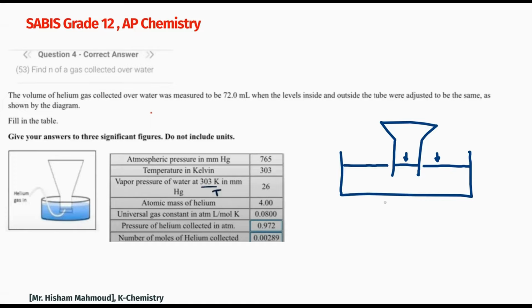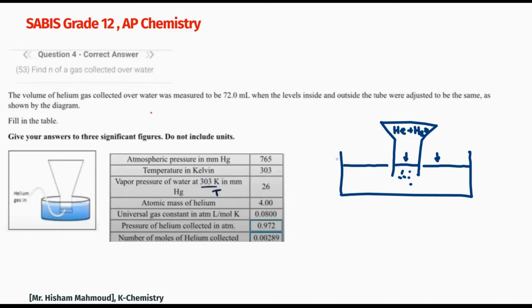First, let's note the data. The atmospheric pressure is 765 millimeter Hg, the temperature is 303 Kelvin, and the vapor pressure at 303 Kelvin is 26 millimeter Hg. Remember, when we collect the gas, the total pressure includes both. What are the two gases inside here? There is the gas that I'm talking about, the helium gas, plus the water vapor. So there is some water vapor coming from this one. When it is evaporated, it comes up.